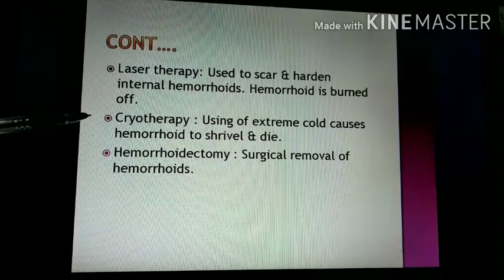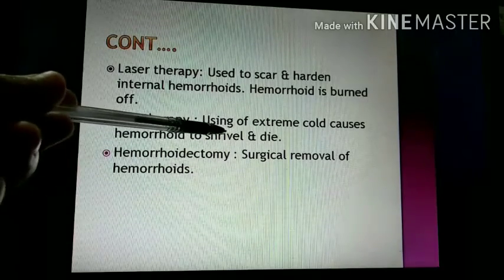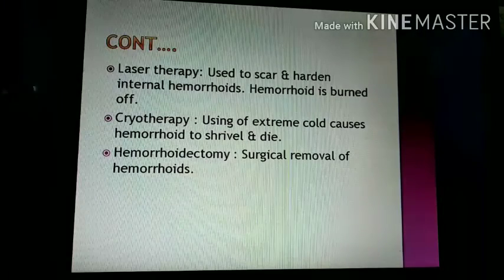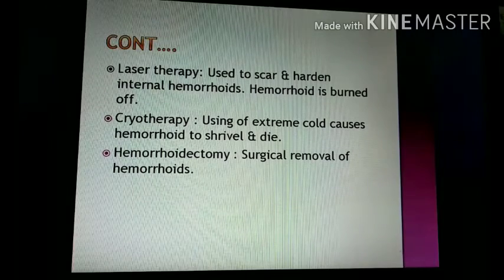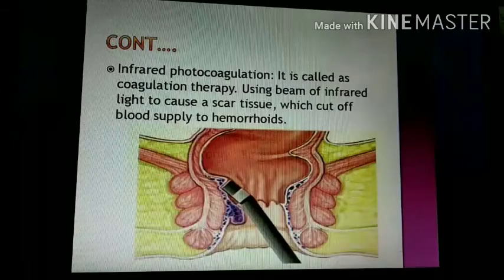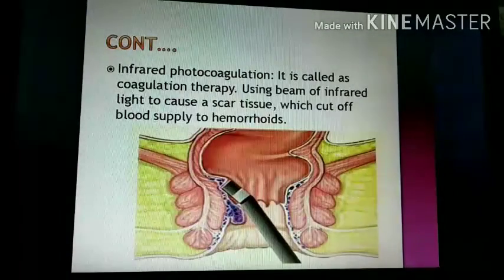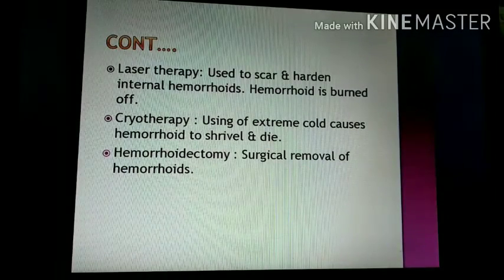If there is vasoconstriction, there will be a decrease in the blood supply to the hemorrhoid. So the hemorrhoid gets constricted or shrinks and then dies. Then the hemorrhoidectomy, it is the surgical removal of the hemorrhoid. This is included in the surgical management. It includes rubber band ligation, sclerotherapy, infrared photocoagulation, laser therapy, cryotherapy, or hemorrhoidectomy.